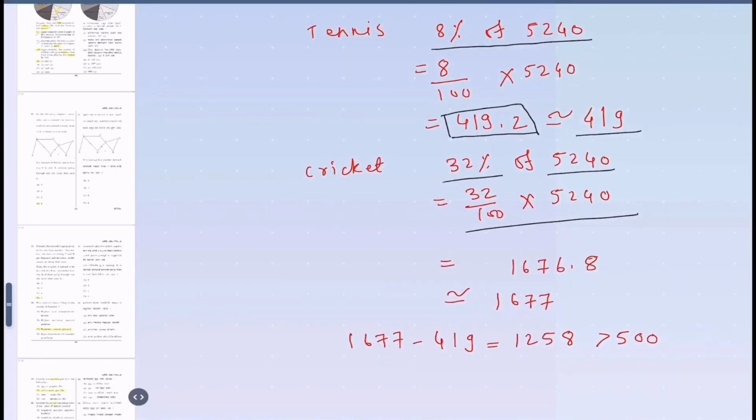Number of students playing cricket is 1676.8, approximately 1677. Subtracting the two numbers, the difference between the players playing cricket and tennis is 1258, which is greater than 500.